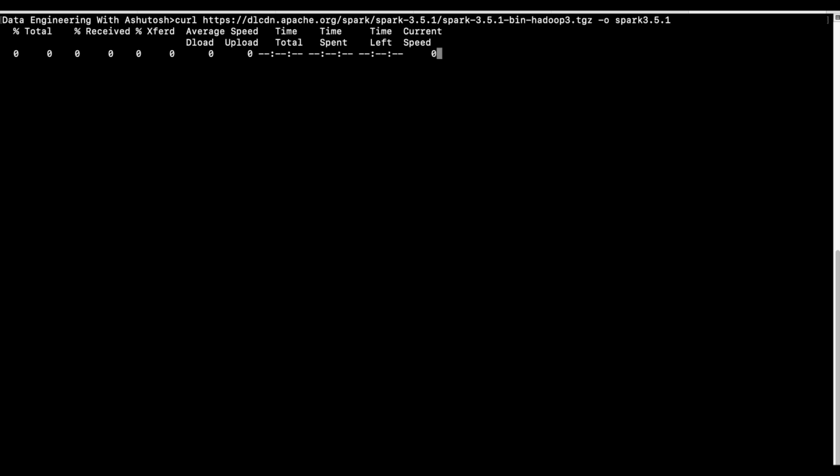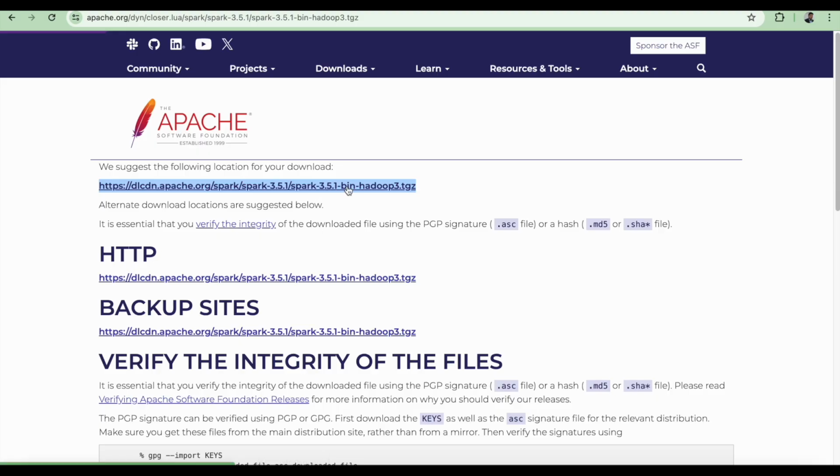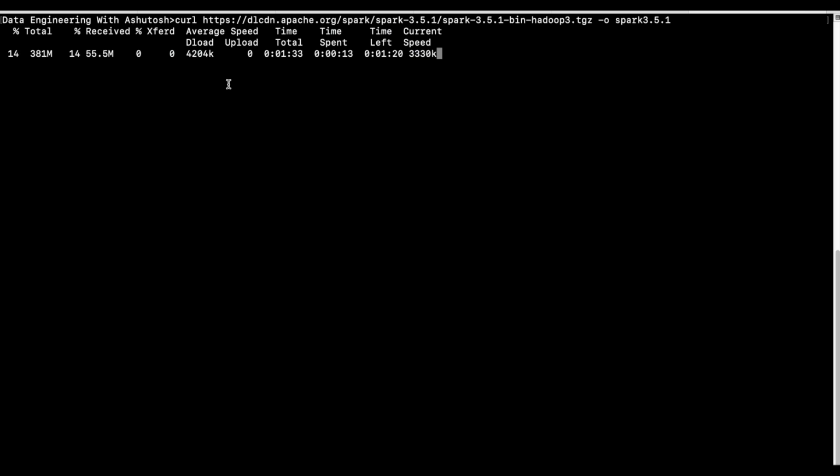3.5.1. The download has started. You can simply click on this link, and your download will get started. That is also one process. I'm using the curl command. Download is still in progress.